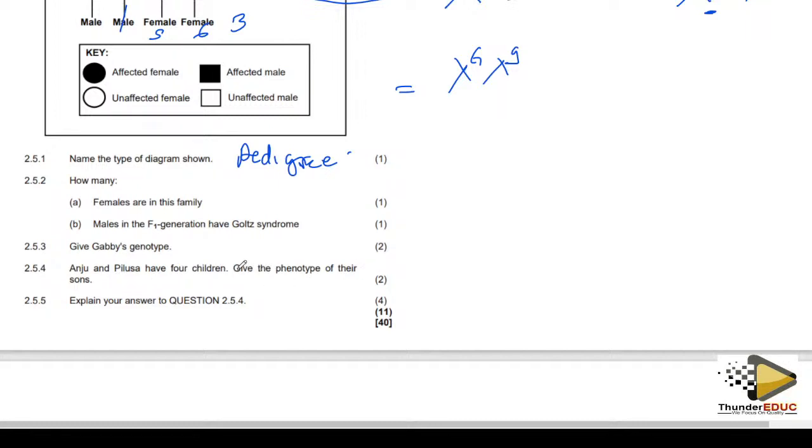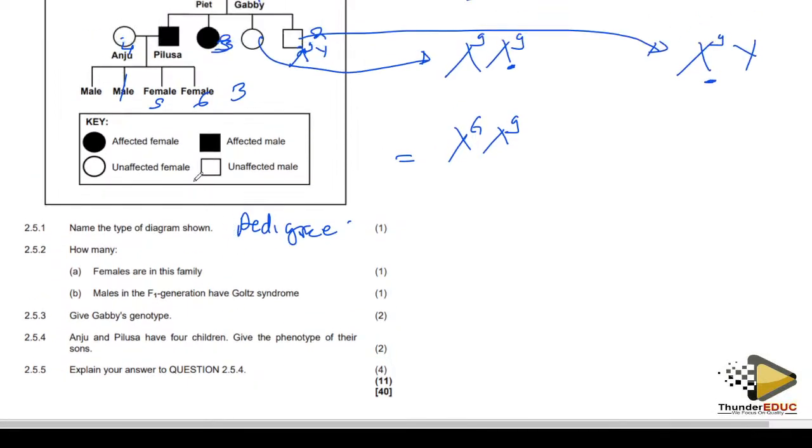They want to know the phenotype of the sons of Anju and Pilusa, because they're saying sons. Okay, so now look.